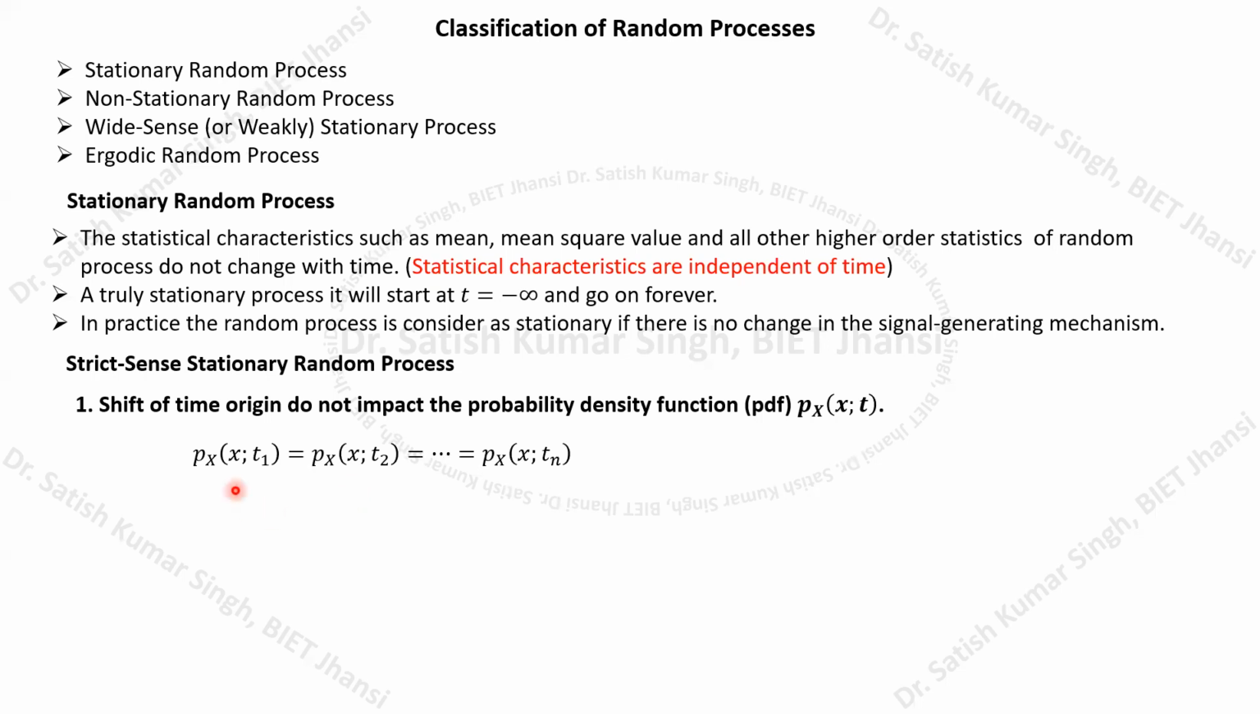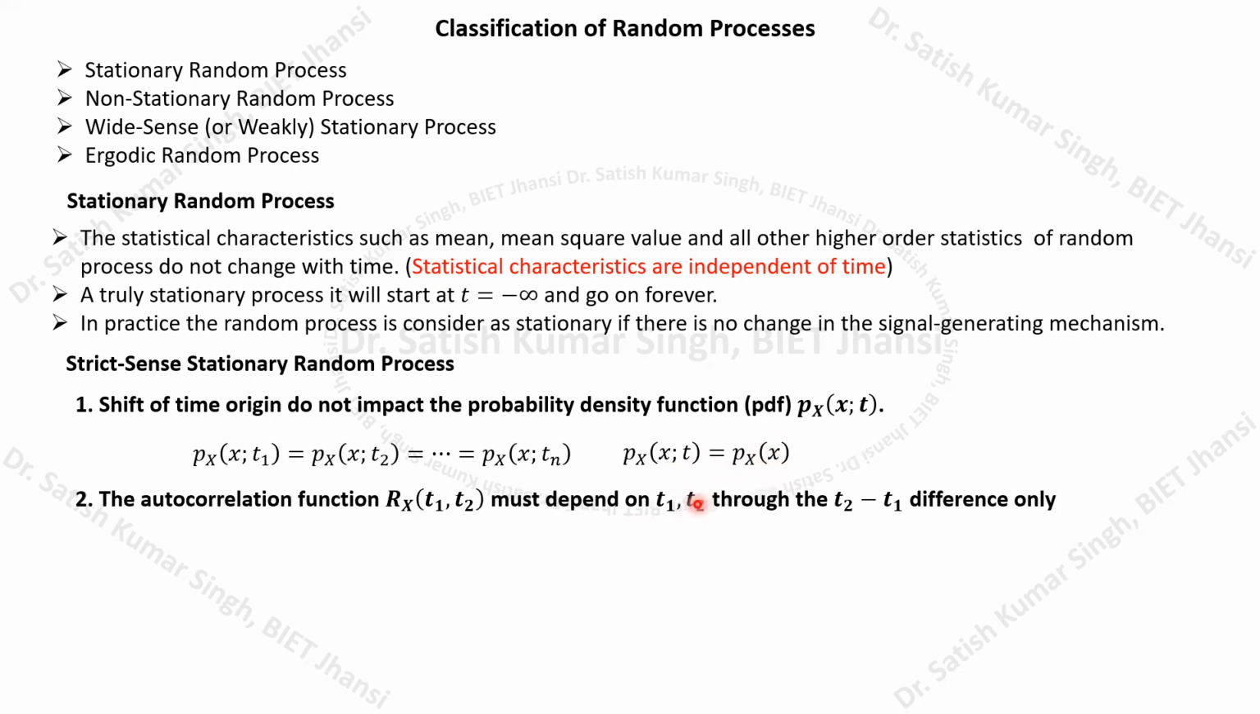this probability density function will be independent of time. At any point, if you calculate the probability density function, all of them will be the same. It means that p(x, t) is the same as p(x); it is independent of time. Similarly, if we calculate the autocorrelation function Rx(t1, t2), then it must depend on the difference t2 minus t1. It will not depend on the individual values of t1 and t2.